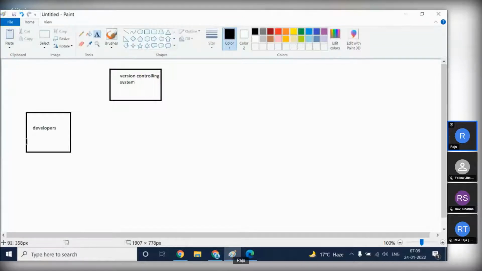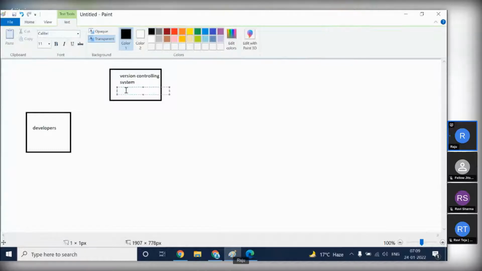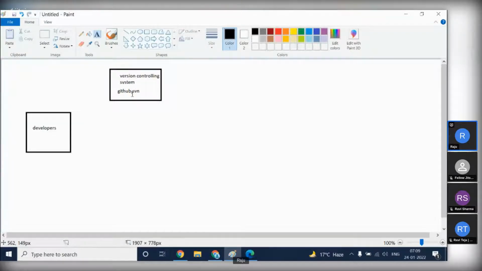The team of developers write the code and put the entire code into this version controlling system, so our product's entire source code will be available there. Here we are using GitHub. GitHub is a version control system, and we have some others like SVN, Apache Subversion. The entire source code will be available at GitHub. You can call it a central repository.